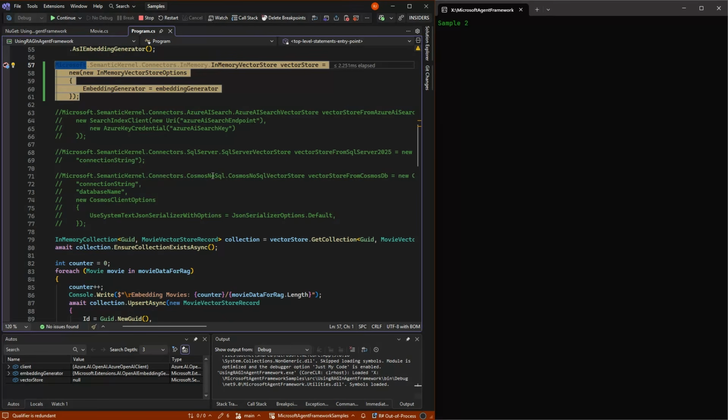And had it been Cosmos DB, you would have given the connection string to a Cosmos DB and what database it should use. So this is an abstraction, just as an LLM that can go against OpenAI and Google and so on. This is just a vector store that can go against in-memory, Azure AI, SQL Server, and so on and so forth.